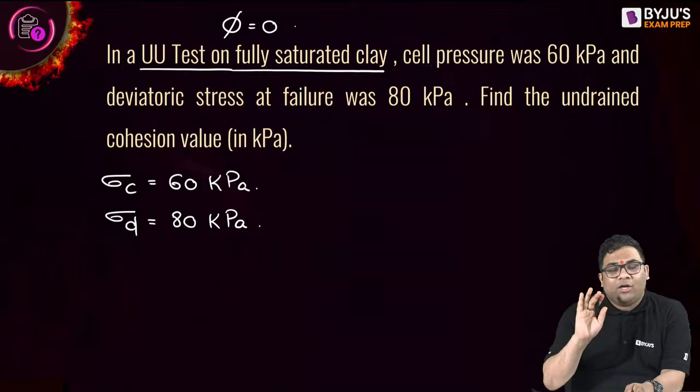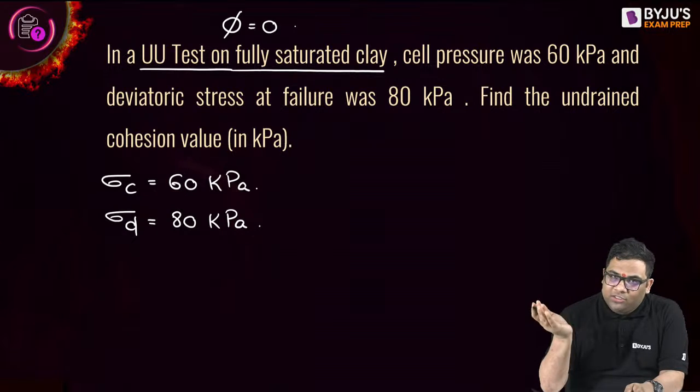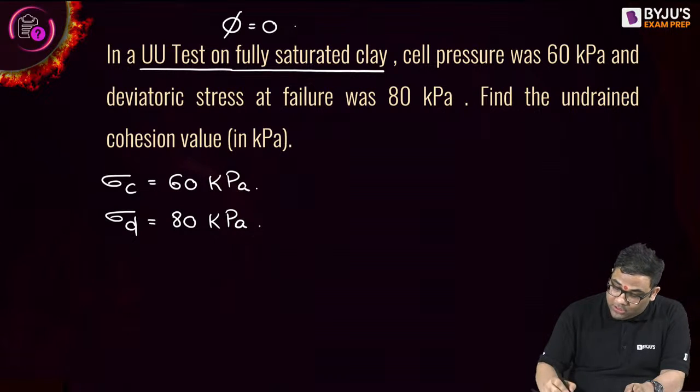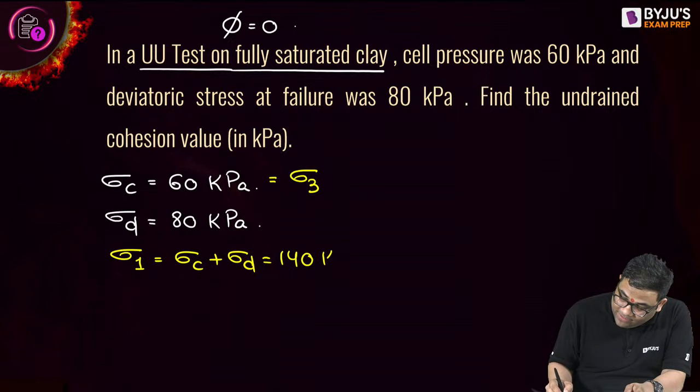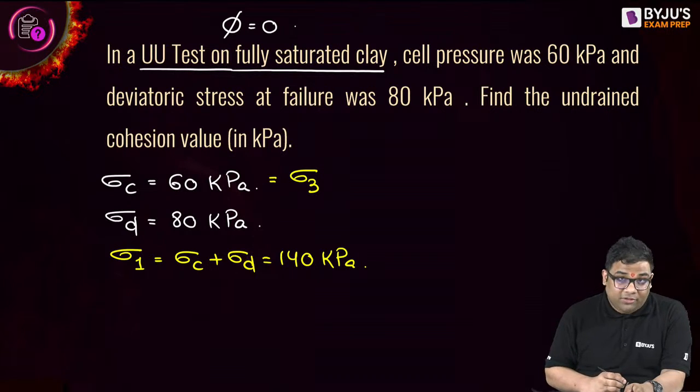That means I will operate on total stress. I will not go into effective stress. So sigma 3 will be equal to this. Sigma 1 will be equal to sigma 3 plus sigma d, that is equal to how much? 140 kPa. And then I will use this relationship.